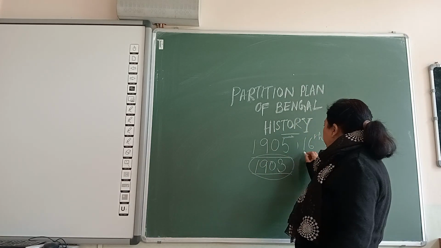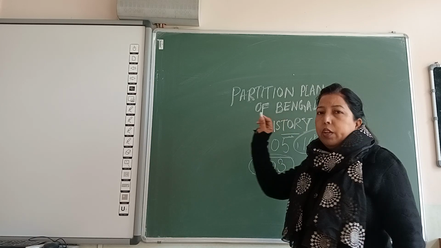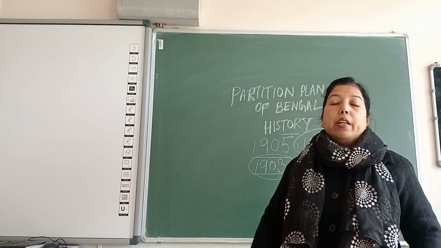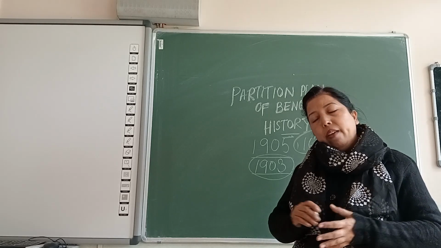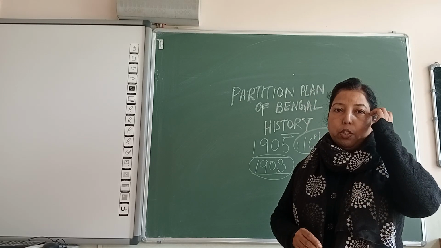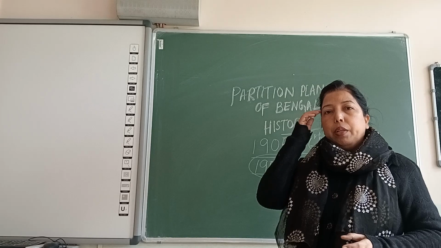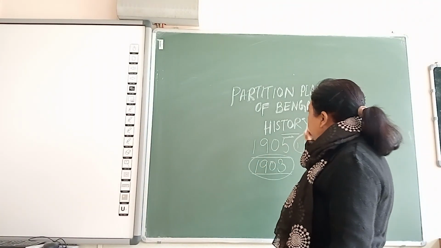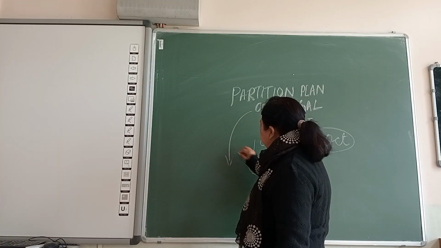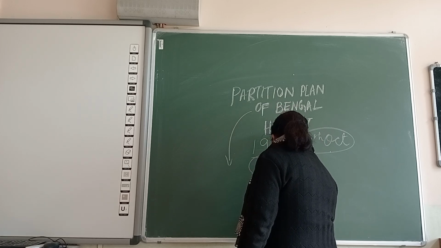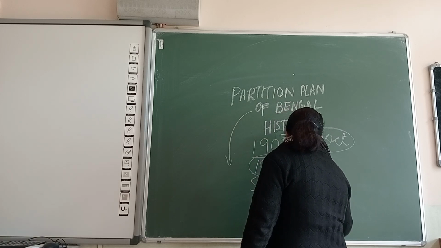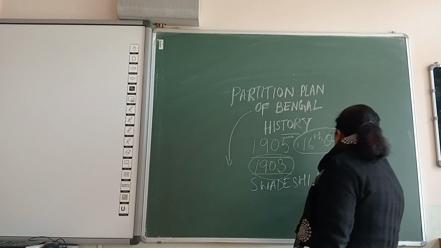And on the 16th October 1905, when the partition took place, there was a huge uprising in Bengal. The leaders of Bengal, everyone protested in Bengal, and finally the partition of Bengal resulted in a very important movement, known as the Swadeshi movement.